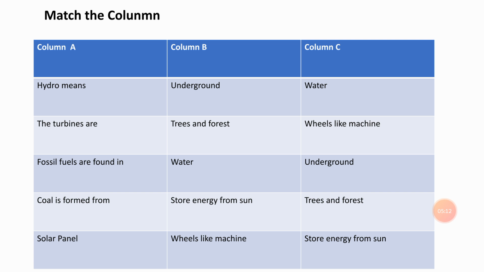Match the column. Column A: hydro means, the turbines are, fossil fuels are found in, coal is formed from, solar panel. Column B: underground, trees and forest, water, store energy from sun, wheels like machine. We search the answer of column A in column B and write in column C. Hydro means water. The turbines are wheels like machine. Fossil fuels are found in underground. Coal is formed from trees and forest. Solar panel store energy from sun.